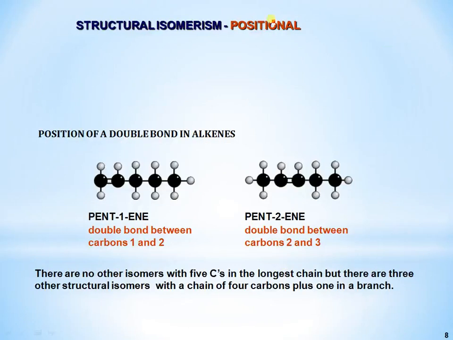The second one is positional isomers. When the position of the double bond is different, in the first case it is 1-pentene, meaning the double bond is between 1 and 2, and in the case of 2-pentene, the double bond is between the second and third positions. So it is called a positional isomer.